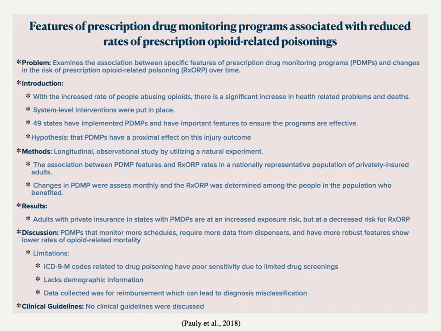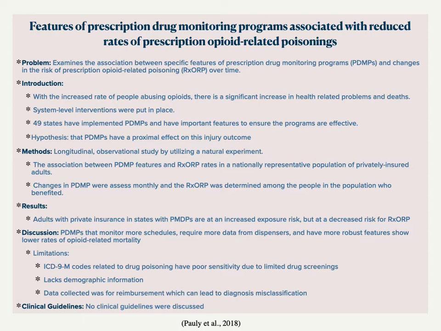To try and prevent more people from abusing opioids, there were system-level interventions put in place like pill mill crackdowns and prescription drug monitoring programs. By implementing these interventions, it gives the provider the opportunity to adequately manage pain with opioids to prevent opioid misuse.